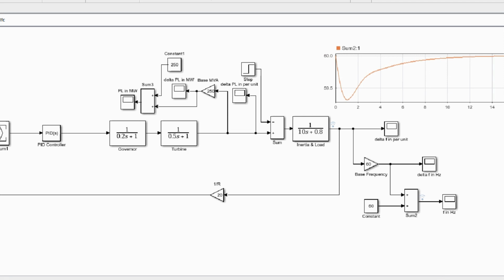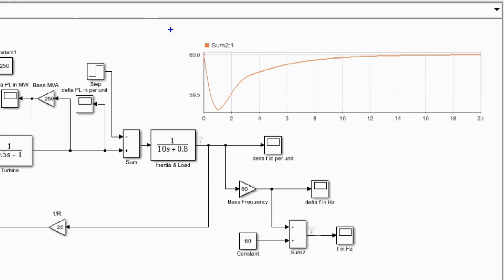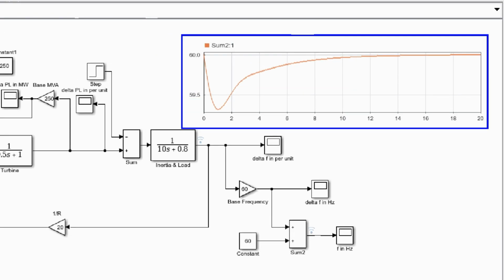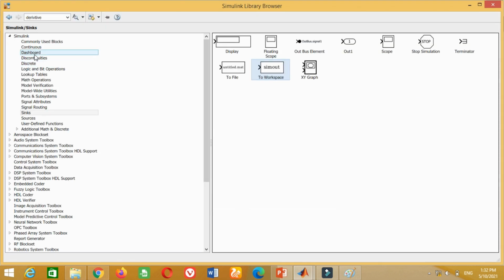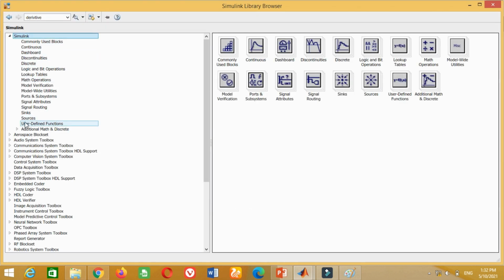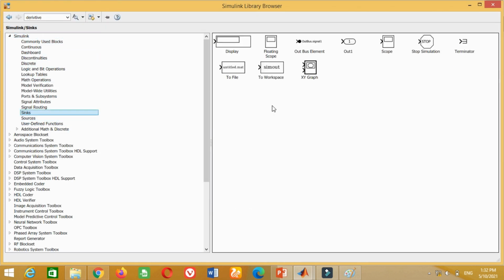Now let's learn how we can replace this PID controller with an artificial neural network based controller. As we know, ANN needs the input and output data of the PID controller for its successful training. This requires shifting the PID controller input and output data from the Simulink model to the workspace. For this purpose, just go to the Simulink library, then go to Sinks. You can see here the To Workspace block is available. Take this block and bring it into the model.